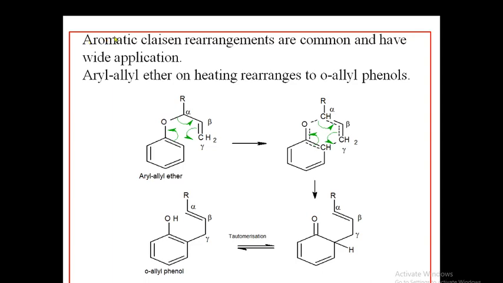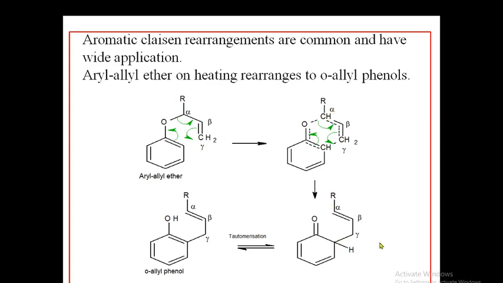Okay, let's see some other Claisen rearrangements. The aromatic Claisen rearrangements are very common and have wide applications. If you have allyl aryl ethers, on heating they will rearrange to ortho-allyl phenols. Let's see how the reaction goes. Suppose here it's an allyl ether. On heating, it will form this cyclic transition state, as it's a concerted mechanism, to form this particular species. So this whole group is migrated to the ortho position.